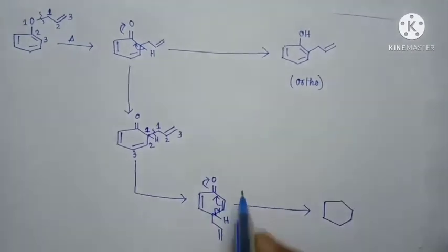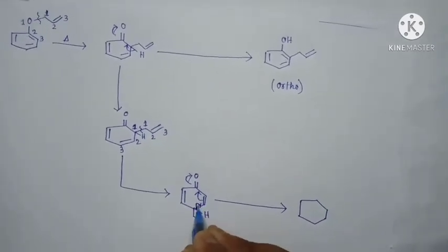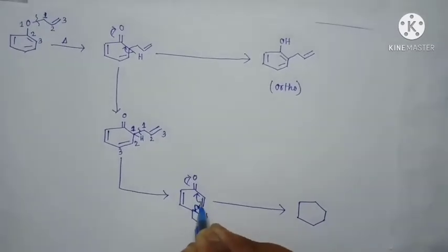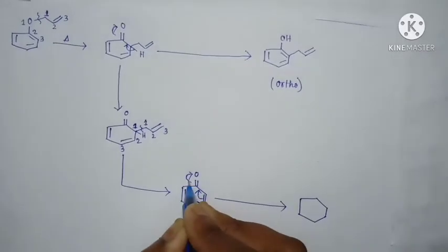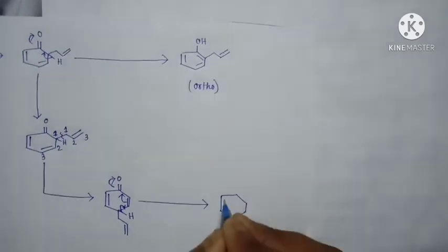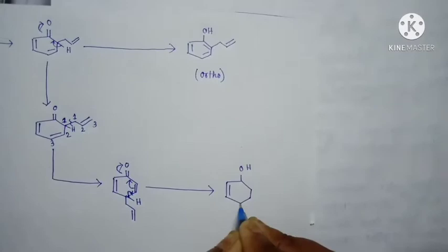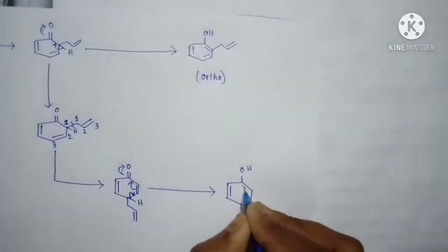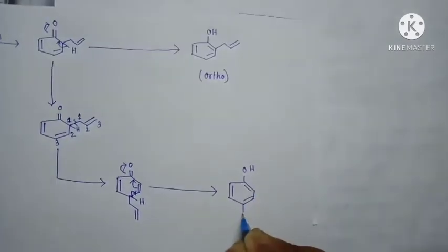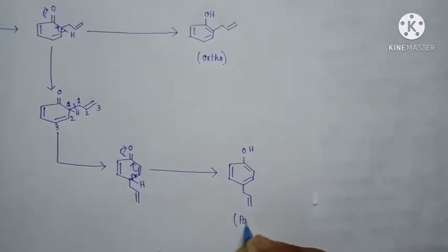Then the final product is that, and here the hydrogen shifts to that position, this bond shifts to that and this bond is broken there, and the final product is this. And this is the para product.